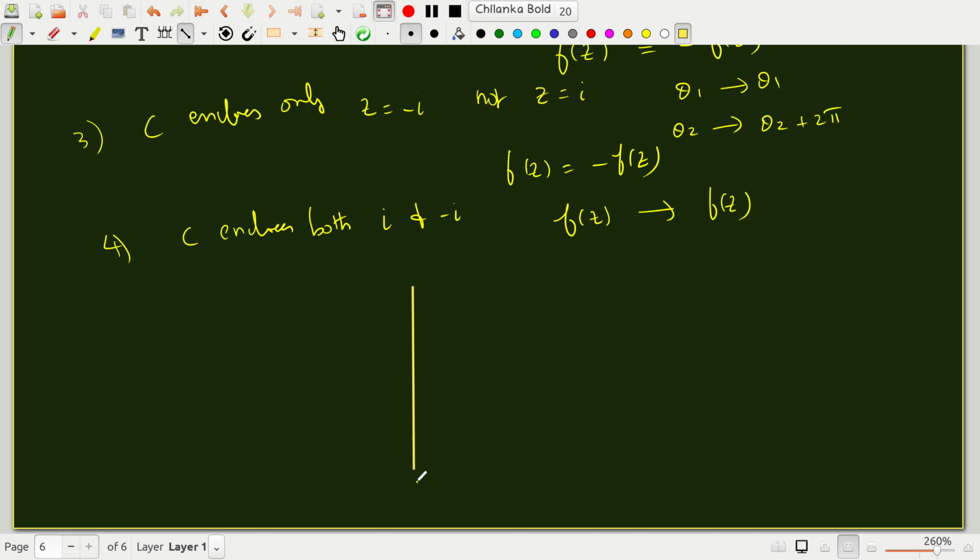Let me draw the branch points first. Again, for your benefit, there are two branch points at z equal to i and z equal to minus i. What are the two branch cuts that are possible? One is to say that you go from this all the way to infinity, and you go from this to all the way to infinity. So if I don't include either of the two, this is definitely going to give you a single valued representation, because I can do this, or I can also do this.